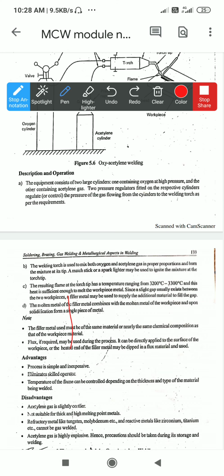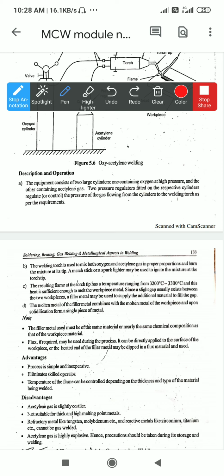So the welding torch is used to mix the oxygen and acetylene gas in the proper proportion and burn the mixture at its tip. Matchsticks, or a sparker lighter, may be used for igniting the mixture at the tip of the torch.